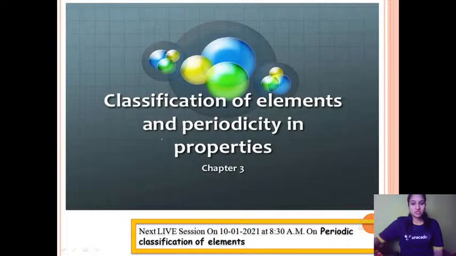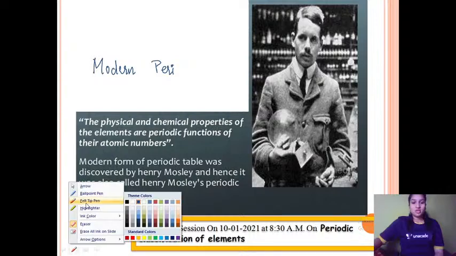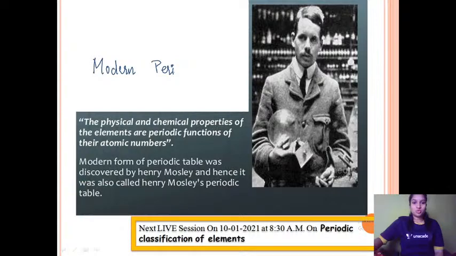Classification of elements and periodicity in properties. So the introduction for this particular chapter we have seen. Let us move to the next very important form of periodic table, that is known as the modern periodic table, also known as the long form of periodic table.